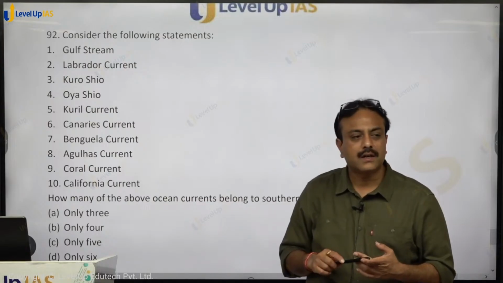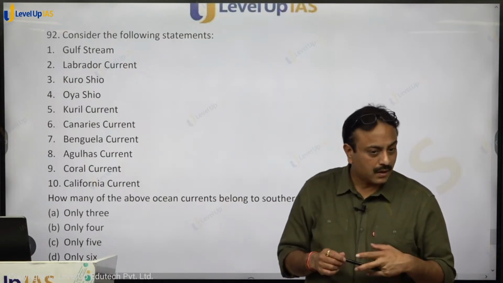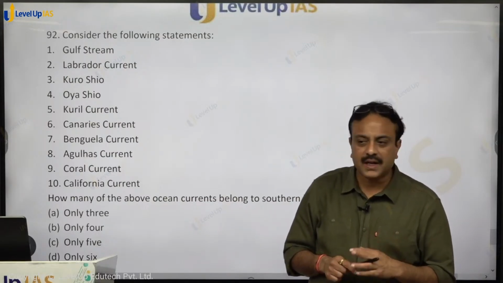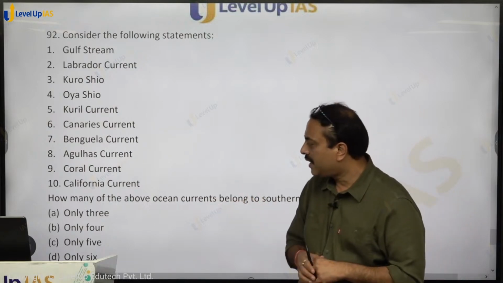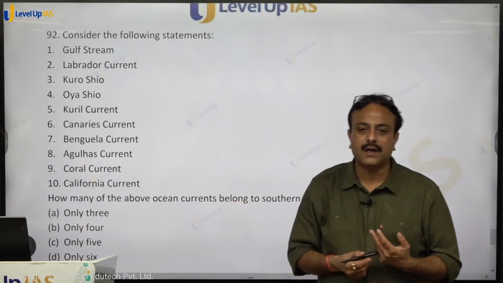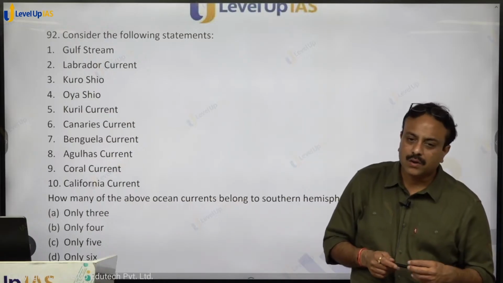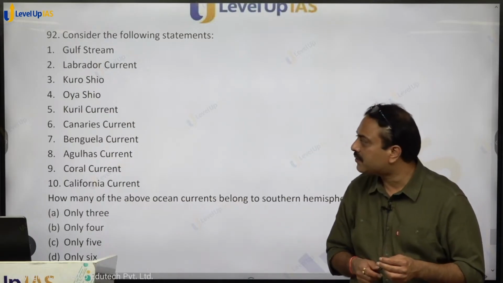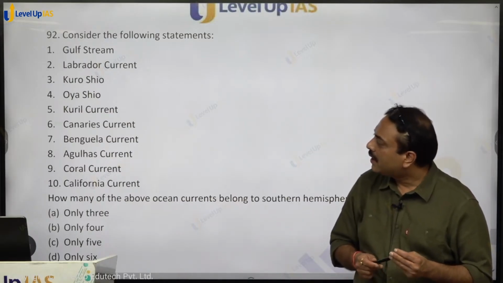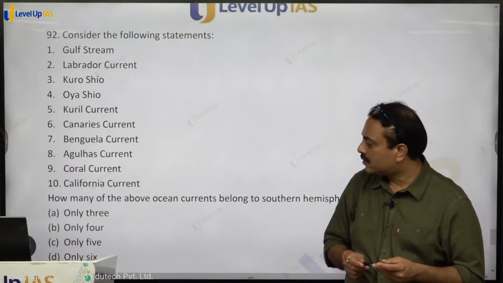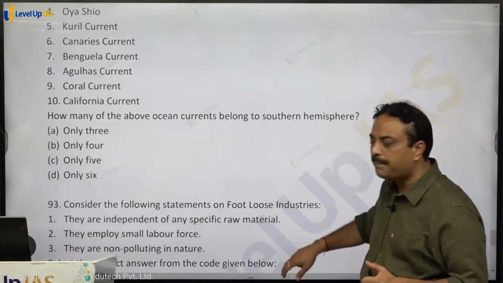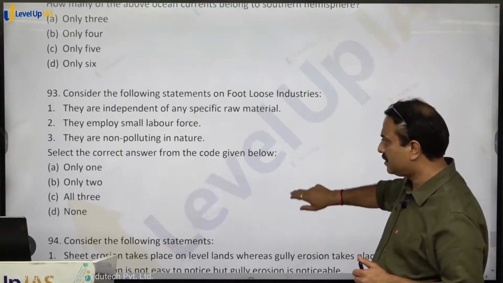Coral current, East Australian warm current, that is called the coral current, it is a warm current. And then California current, along California, that is a cold current. So how many are in the southern hemisphere? Benguela, Agulhas and coral, 3. So only 3, option A for apple shall be the right answer. Clear on that?